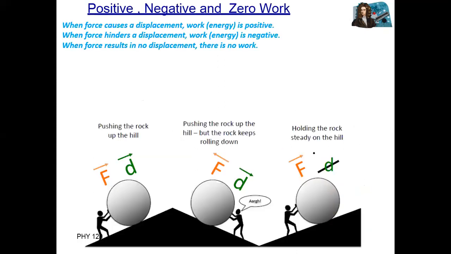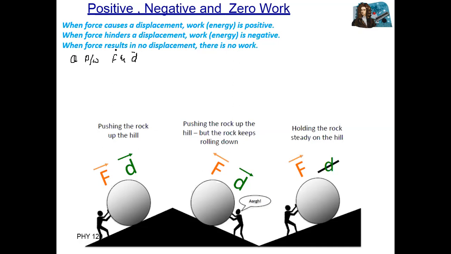Okay, now we have three types of work: positive, negative, and zero work. What do positive work, negative work, and zero work mean? It depends upon the angle between force and displacement.